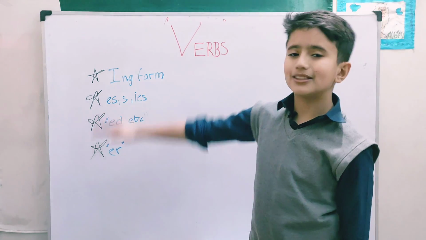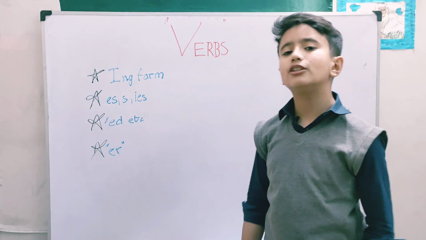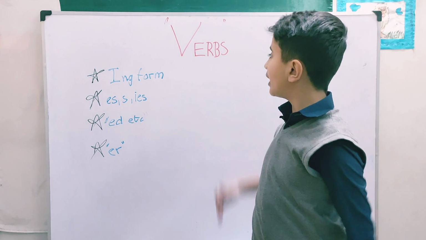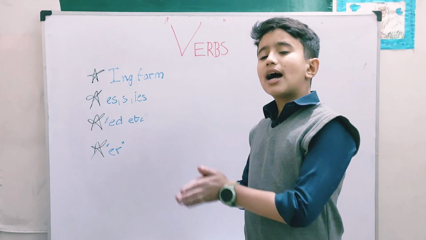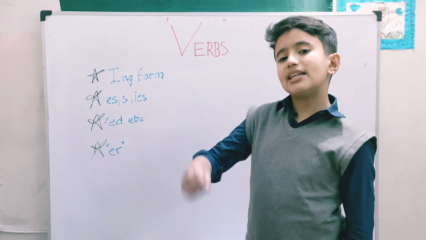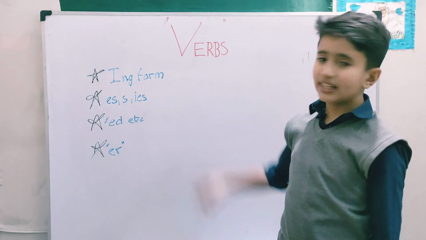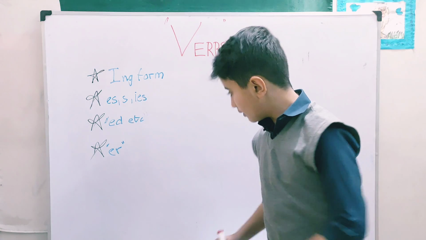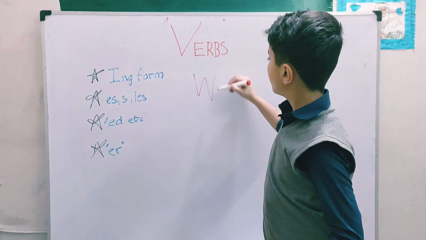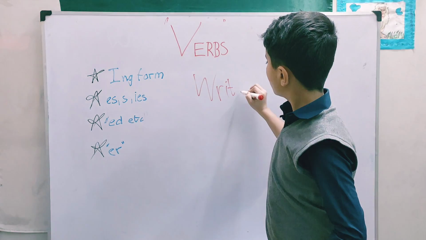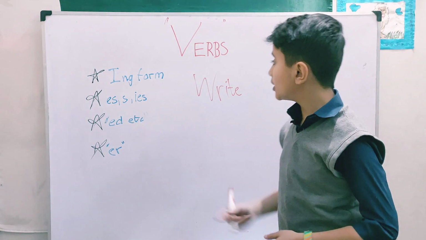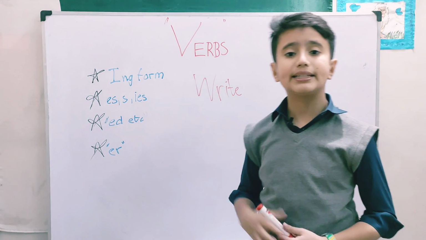So first of all, let's get into the ing form. Now what is the ing form? The continuous form of any verb is called the ing form of the verb. Any verb or any action that you're doing that is continuous has an ing in the end of the word. For example, if there is a word write, and you add ing, it means writing.